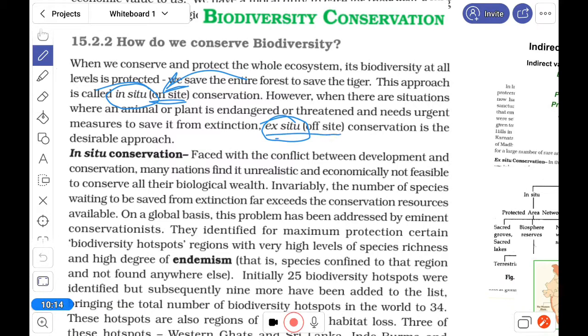Ex situ means off site. If the problem is there in a certain area, we can take it to other sites, laboratories, and check it, and after that go there again and solve the problem. So this is just the theoretical definition. Practically, in situ conservation includes national parks, sanctuaries, biosphere reserves, and religious belief also comes inside it.